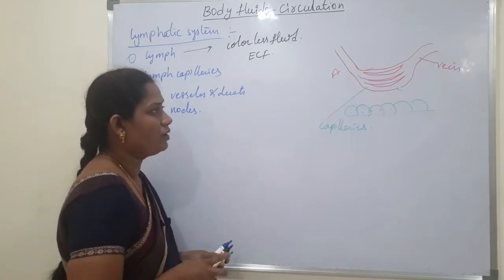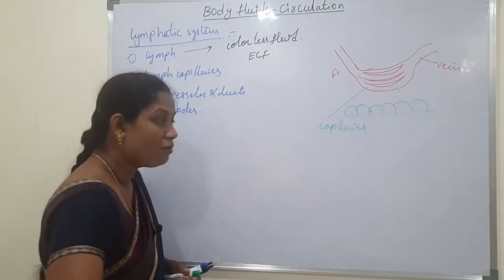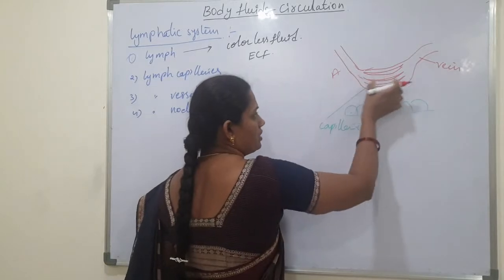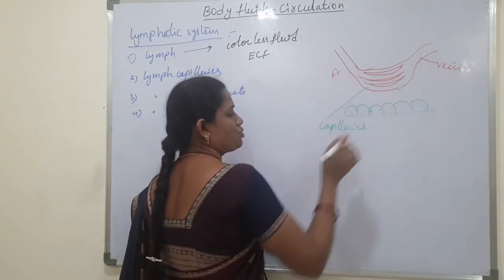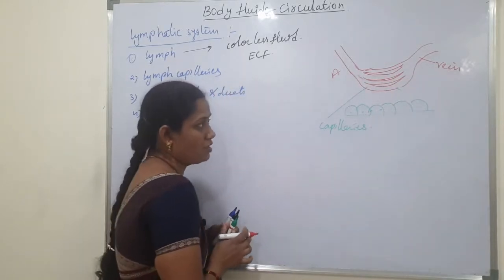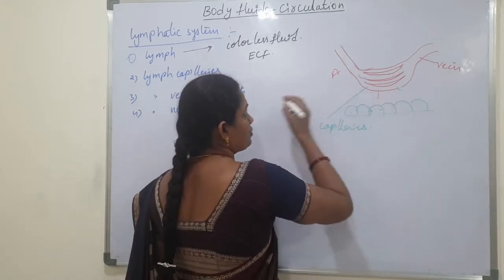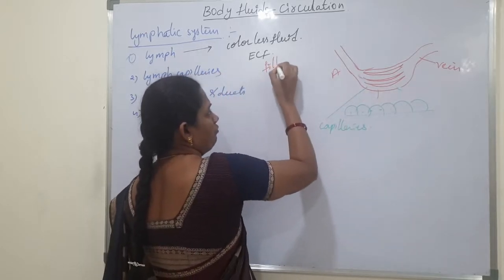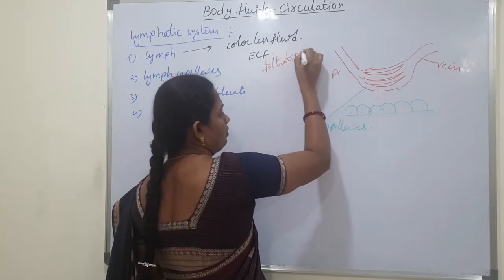So veins bring the blood back. Whenever the blood passes through these capillaries, absorption and exchange processes take place. The filtration of blood also takes place here.